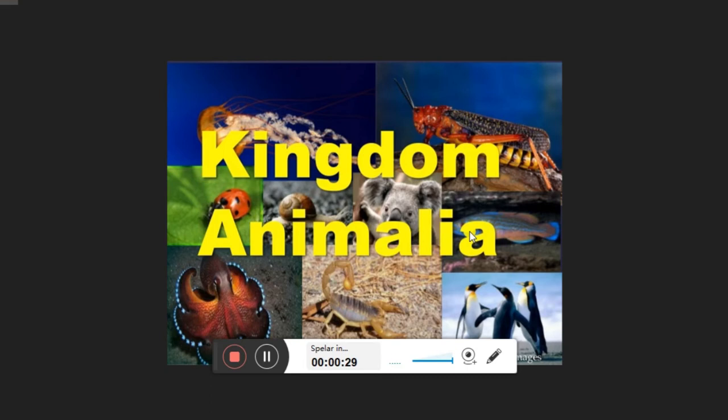Now, what are the features of this group? They are non-green eukaryotes, and they are also heterotrophic. That means they are unable to make their own food, and they are dependent on other plants and animals for food. Also, these cells are without a cell wall. These are the features of the animals present in the whole kingdom Animalia.